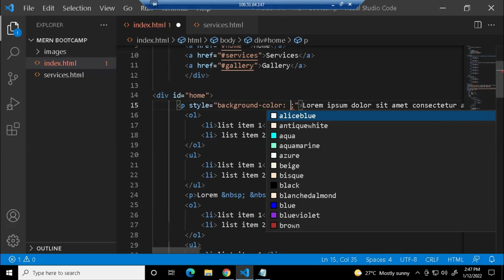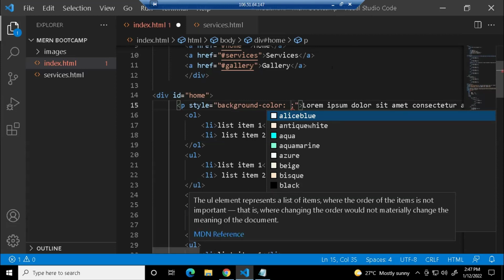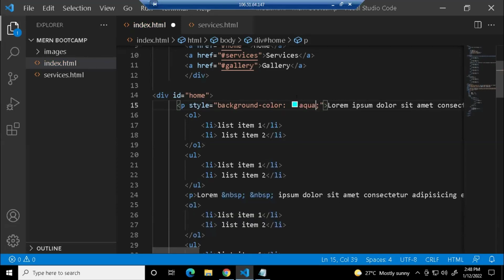Last time, you just gave href equals a value, src equals a value, right? Now you don't give it like that. It is going to be a pair. Whatever value you give to this style attribute is going to be a key value pair. The key is a property, so background color is a CSS property, and you have to give a sufficient value for that. For example, I'm choosing aqua. I'm just saving it.